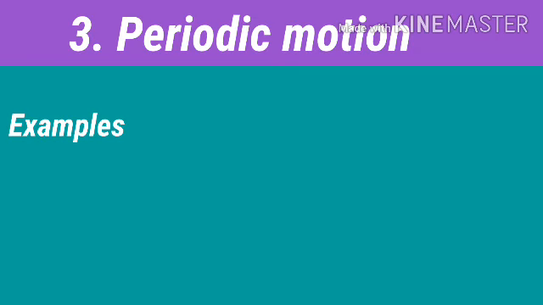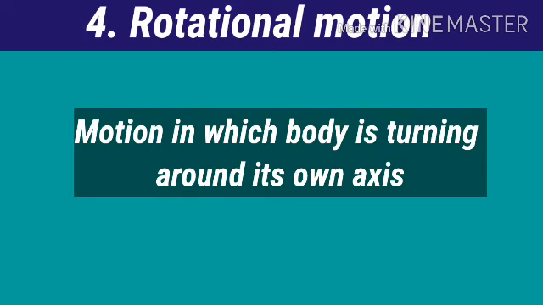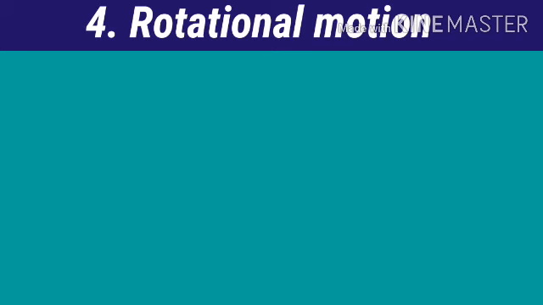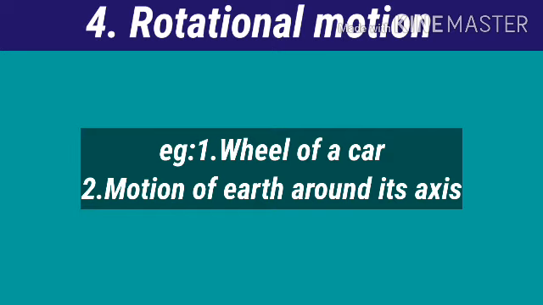of a guitar. Rotational motion. Motion in which a body is turning around its own axis is called rotational motion. Some examples of rotational motion are the wheel of a car and the motion of the earth around its axis.